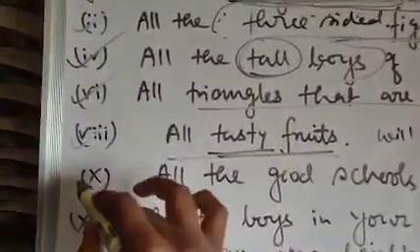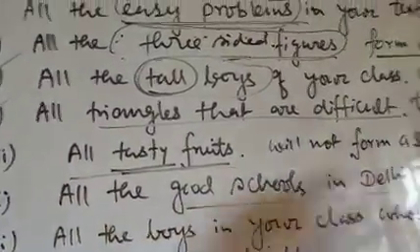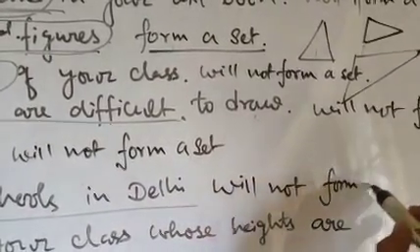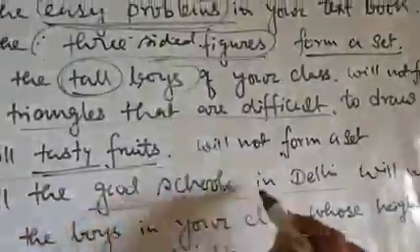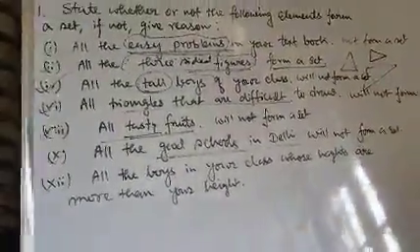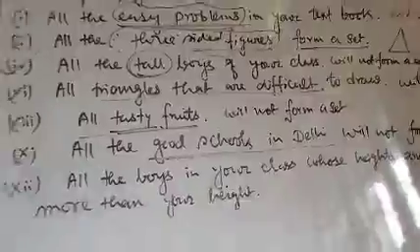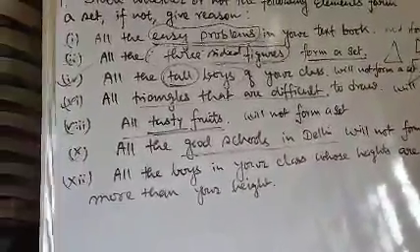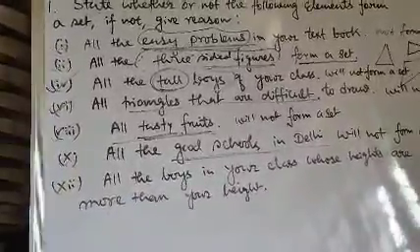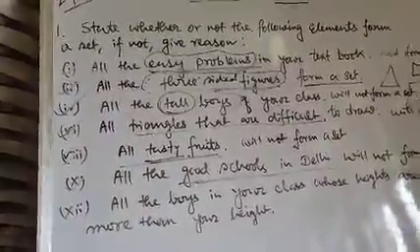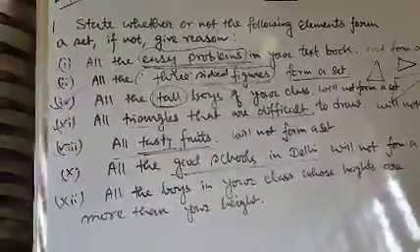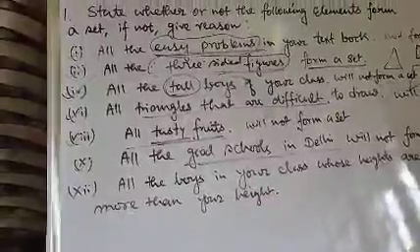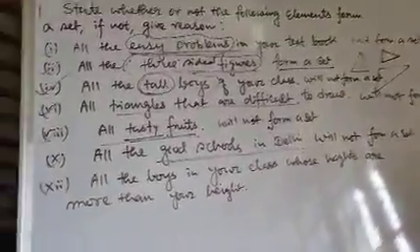This is the reason. Question number 10. All the good schools in Delhi. This will not form a set, because good schools means they have not given a parameter. How have they clarified that those schools are good? There must be some parameter, on the basis of which you can say that yes, this school is good, or no, this school is not good for others. They have not given any parameter, so this statement will not form a set.